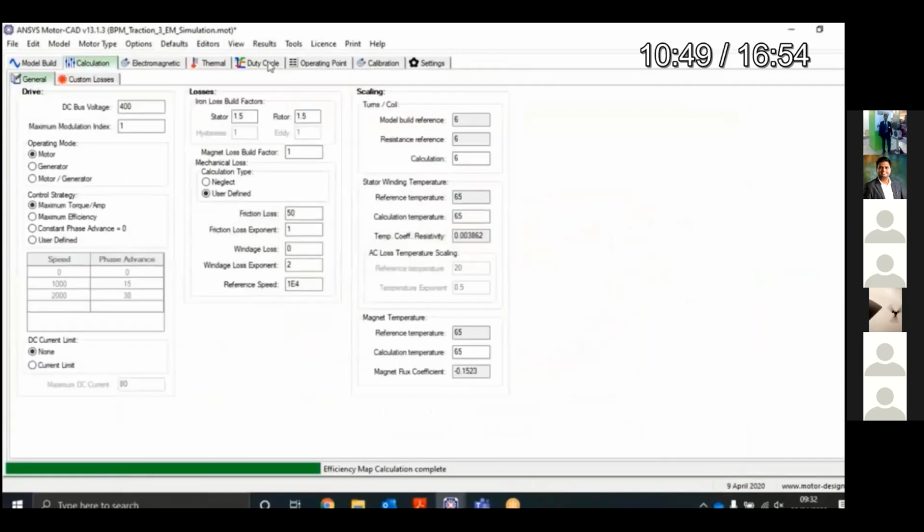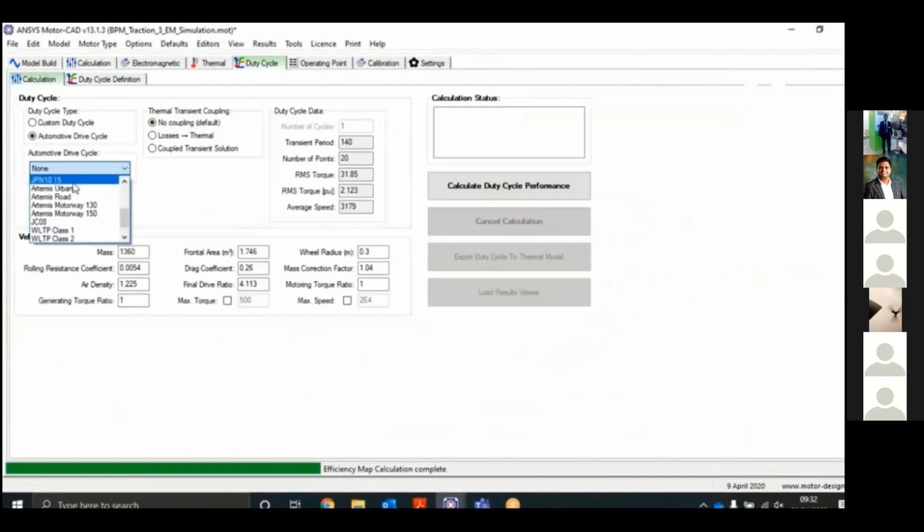So go to that calculation and then click on the duty cycle. In the duty cycle we have two options, custom duty cycle and automotive duty cycle. In the automotive duty cycle, we will select the US06. We have Japan also, and we can also put in our own driving cycle for the custom duty cycle.